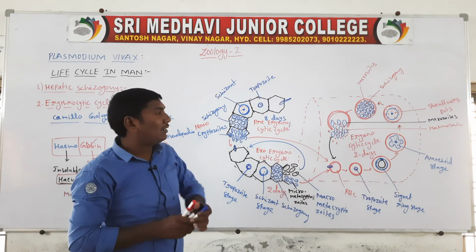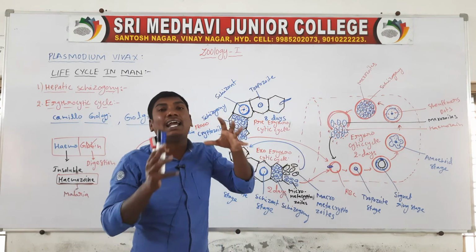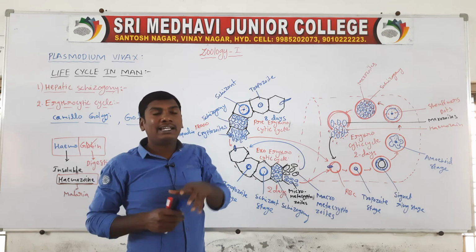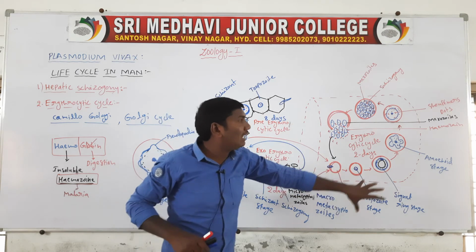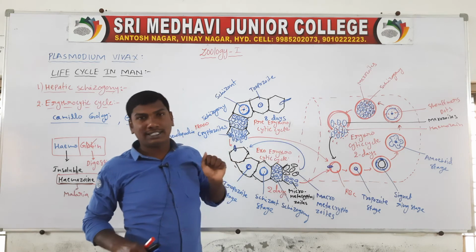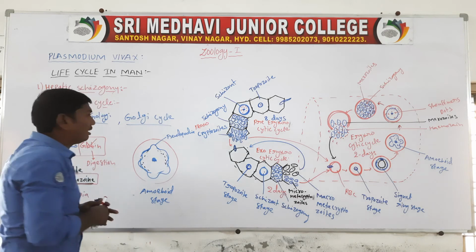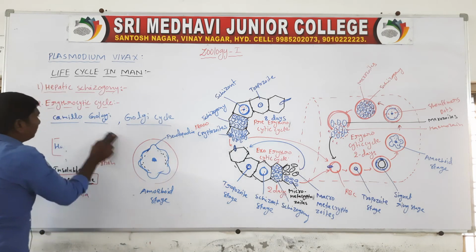So the final step: the red blood cell bursts, releasing merozoites along with the hemozoin. These merozoites enter new RBCs and continue the erythrocytic cycle. Next one, incubation period.